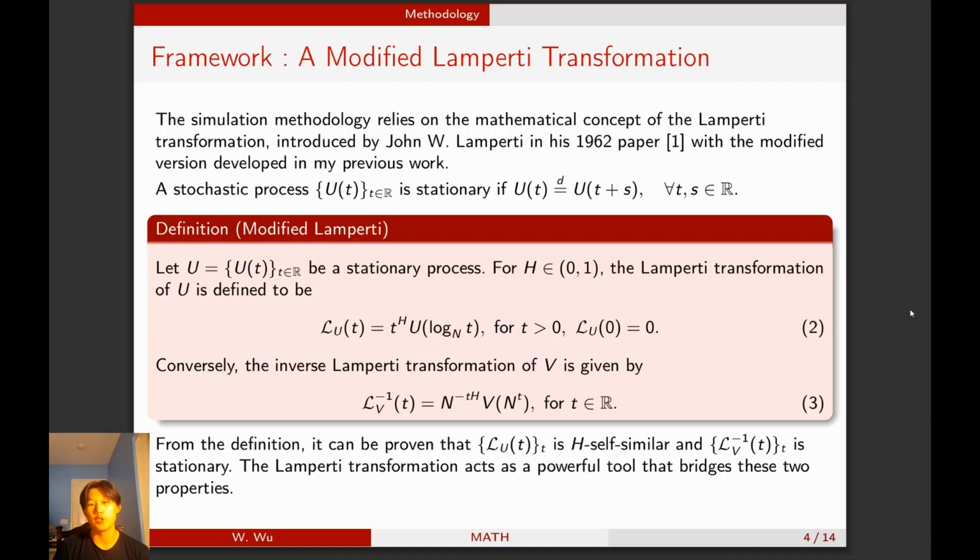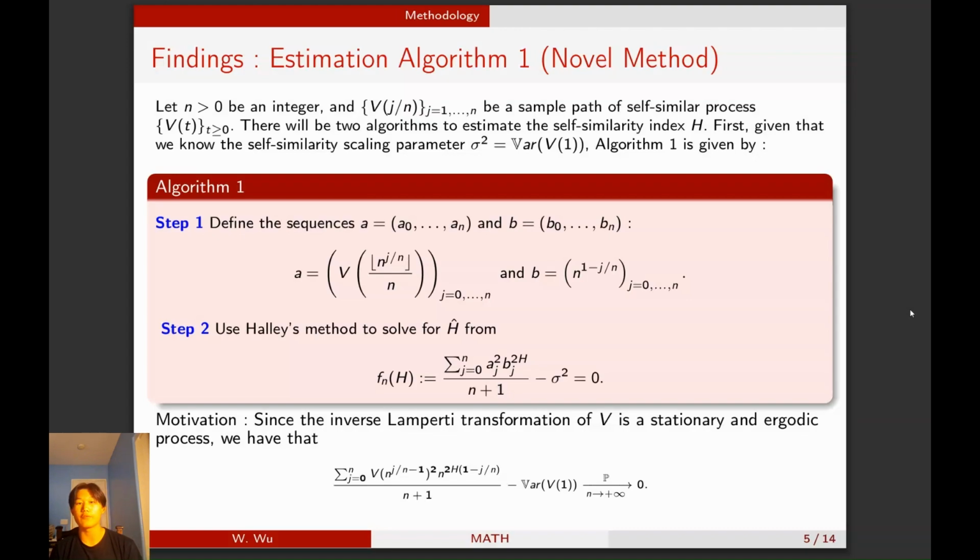And what's important about the Lamperti transformations is that it's able to transform self-similar processes into stationary processes and vice versa. And stationary processes have the property where the distribution is invariant under time. And this is going to be very important because it's much easier to work with than self-similar processes. So going on, I have two different algorithms to estimate the self-similarity index. One is where sigma squared, or the scaling parameter, is unknown, and one where sigma squared is known.